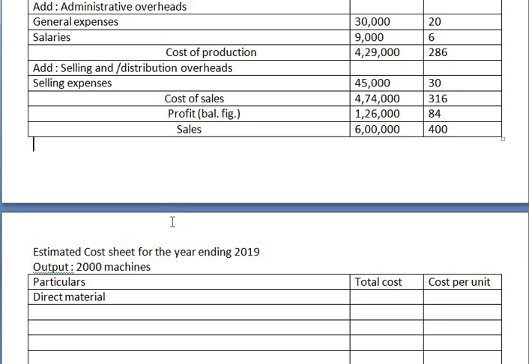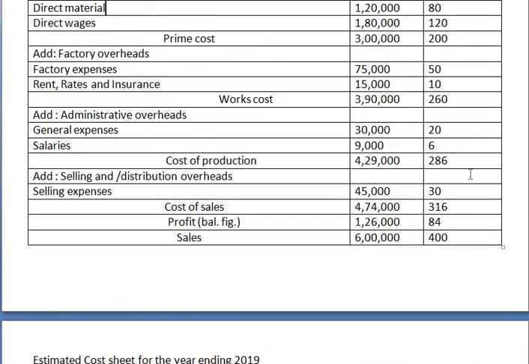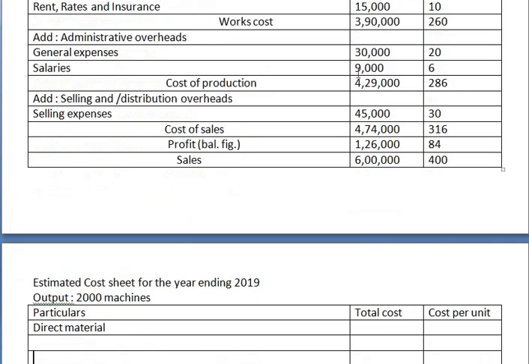Now here the material amount is 1,20,000, right? So here in brackets you can show the calculation, that is 1,20,000. It is going to increase by 20%, in the sense 100% is direct material, then plus 20%.